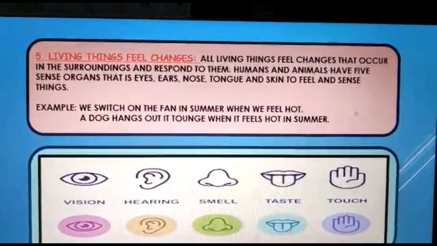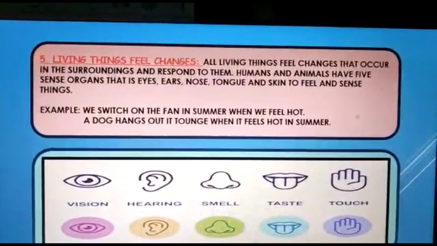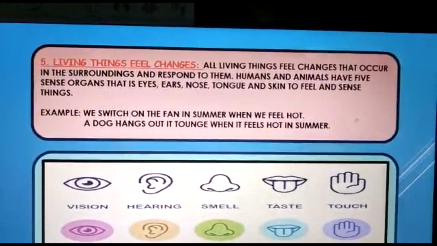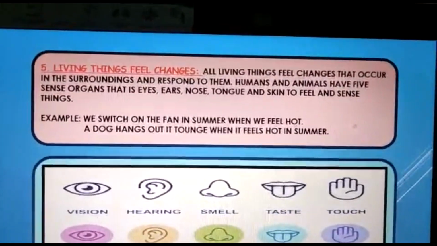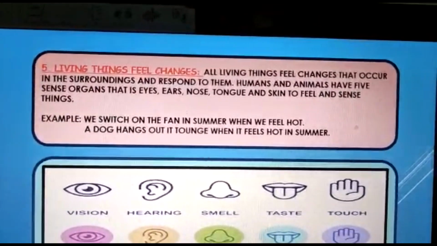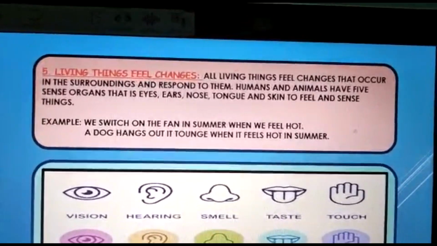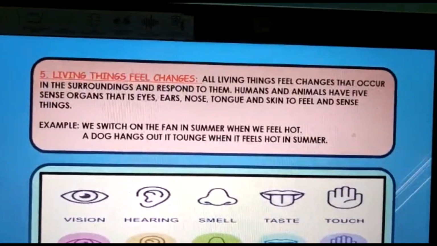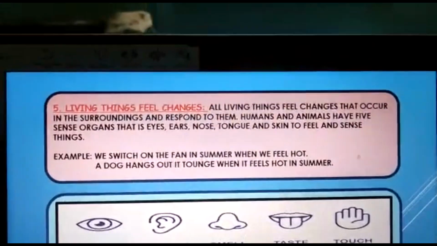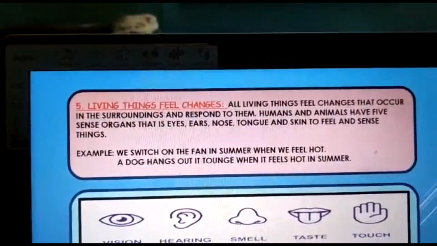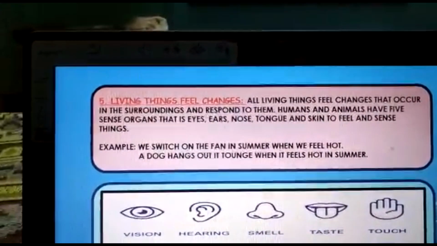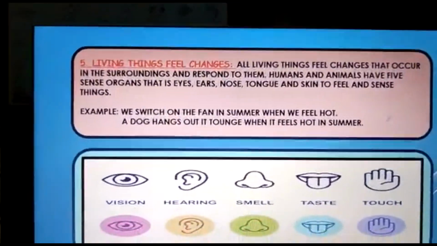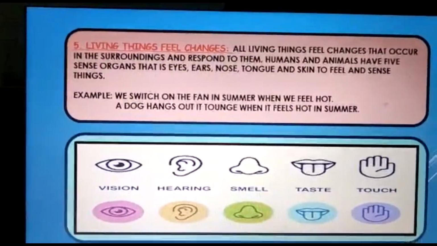We switch on the fan in summer when we feel hot, and when you feel cold, what do you take? Either you wear a jacket or sweater, or you take a blanket whenever you feel cold. So living things have these 5 sense organs which help them to feel. Now let's move to the next point.